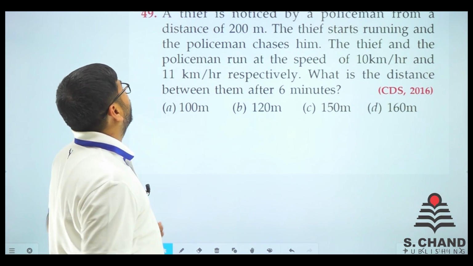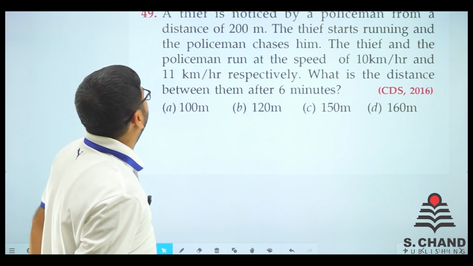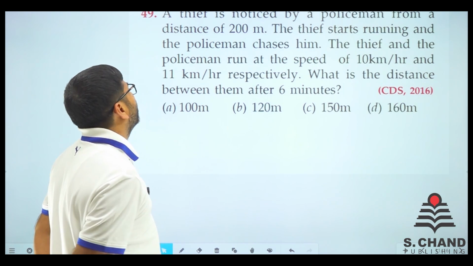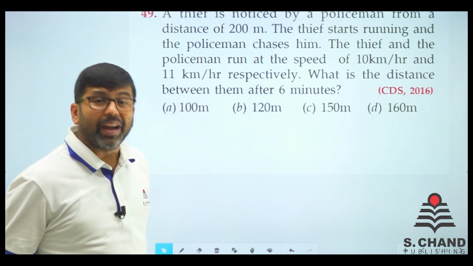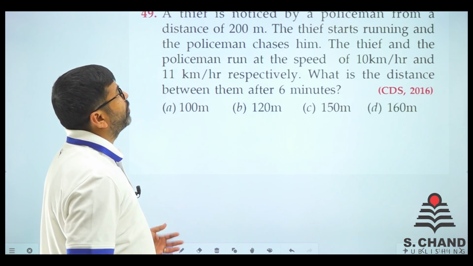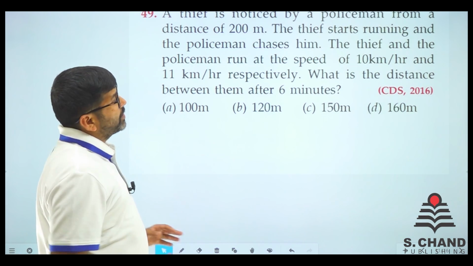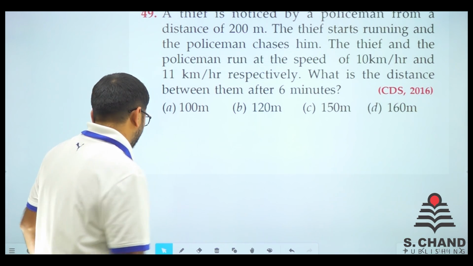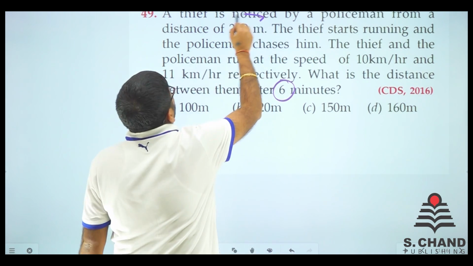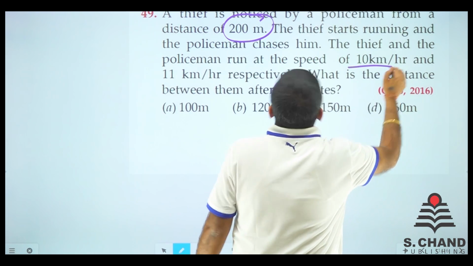Okay, so this is the thief type of question. A thief is noticed by a policeman from a distance of 200 meters. The thief starts running and the policeman chases him. चोर भागना शुरू करता है, policeman chase करता है. The thief and the policeman run at the speed of 10 km per hour and 11 km per hour. What is the distance between them after 6 minutes? See, this time is given. Earlier this distance is given, and the speed of both of them is given.